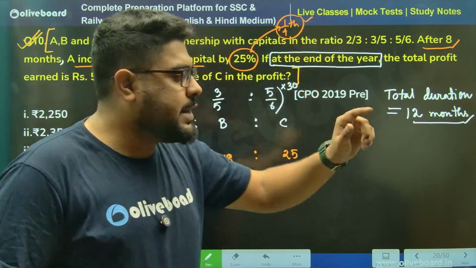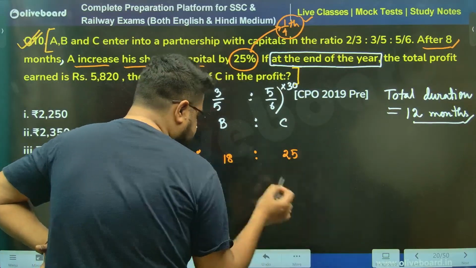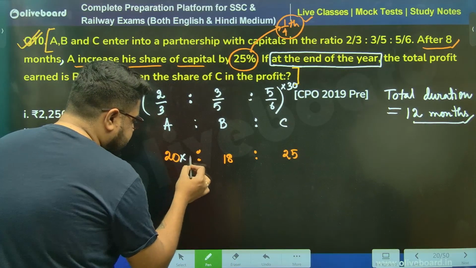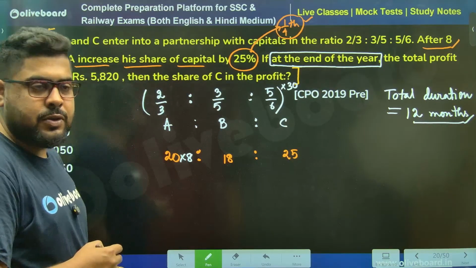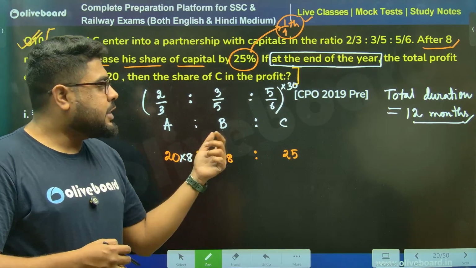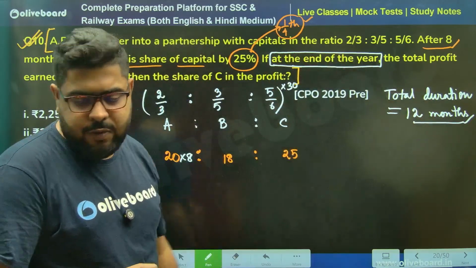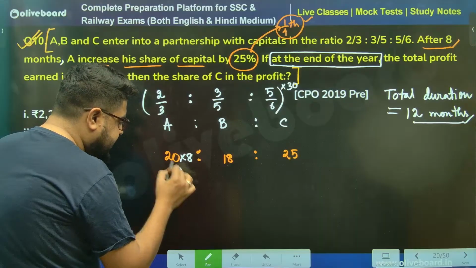For the first 8 months, A had this as his capital, sir. So I'm doing investment into time. But again, the total business is not of 8 months, but of 12 months. So what about the remaining 4 months? So I'll do a plus.